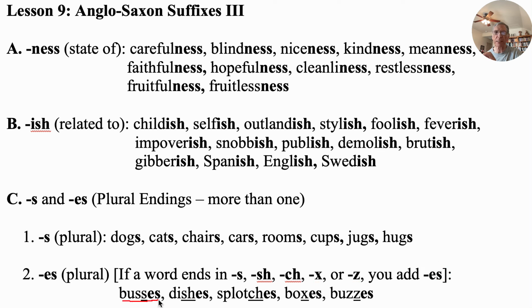The first one is buses. Just imagine with me that we didn't write an E there and we wrote three S's in a row. Now that would look pretty silly, wouldn't it? And I don't know how you would say it. You would say bus, bus, I don't know. So they say buses to make the plural. It makes more sense. Next one we have the SH, which we mentioned up there. So now we have dishes, more than one dish. With the CH, splotches. With the X, we have boxes. And with the Z, we have buzzes. The B, buzzes.